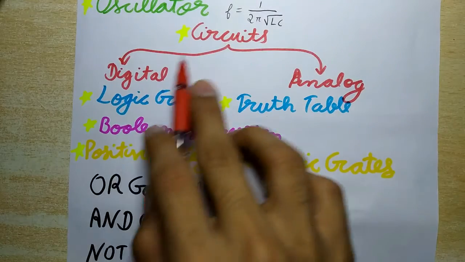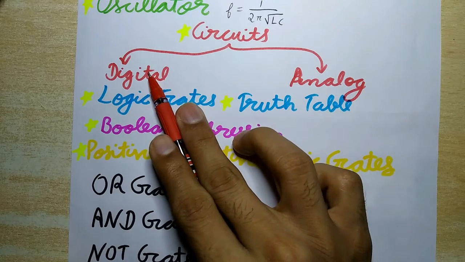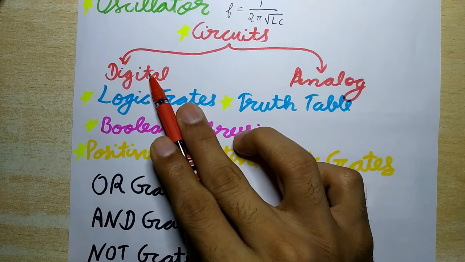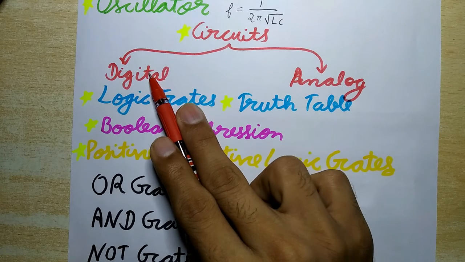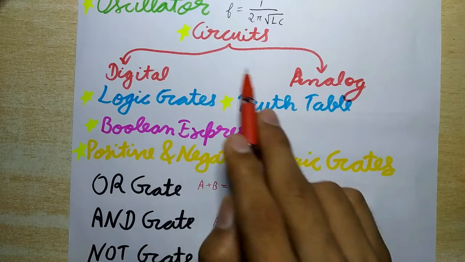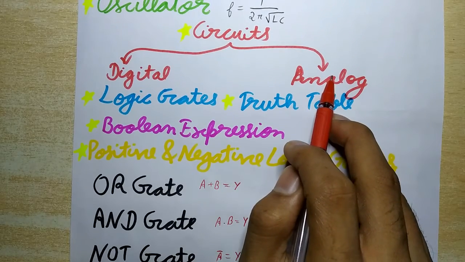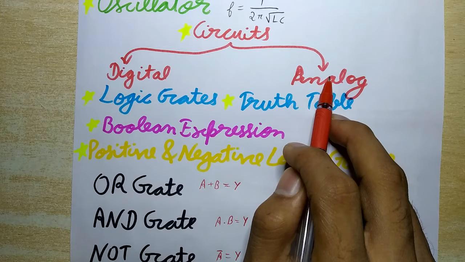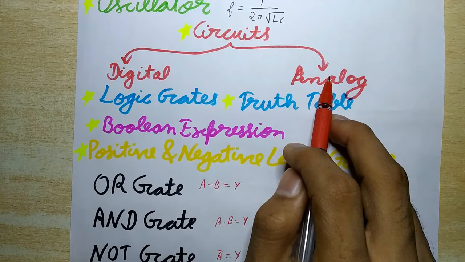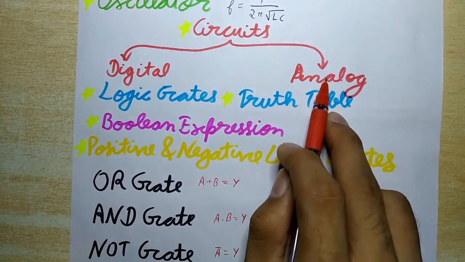Now next is circuits. So first is the digital circuit. These circuits, instead of using continuous signals, make use of discrete two-level or binary signals. Such signals are called digital signals. Here only two values, 0 and 1, of the input and output voltage are permissible. And second is analog circuits. These circuits process a single current or voltage in the form of continuous time varying voltage or current. Such signals are called continuous or analog signals.